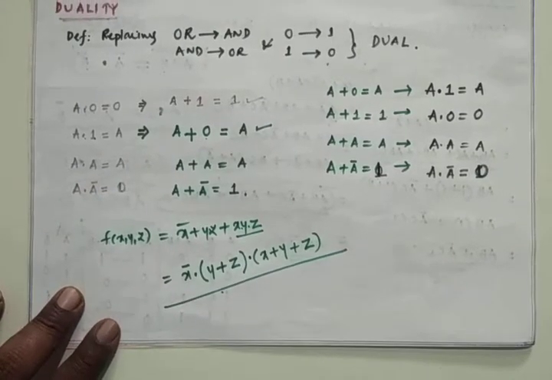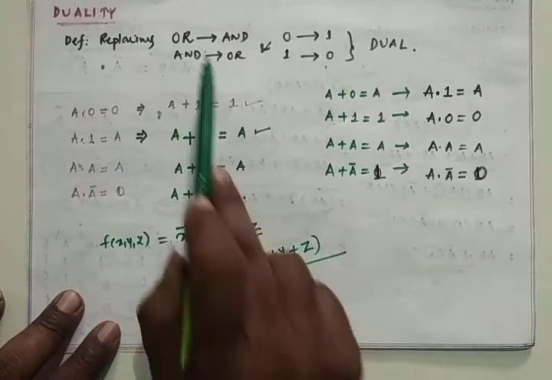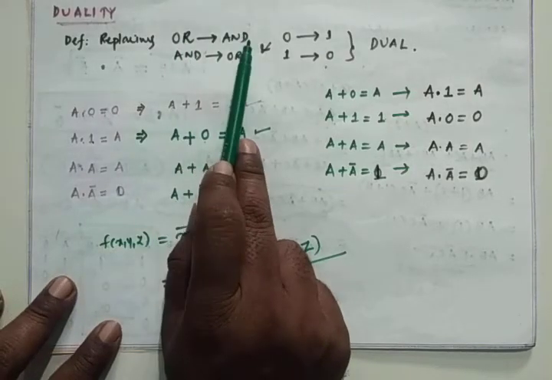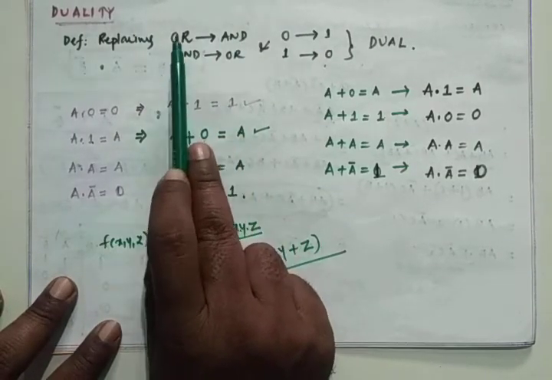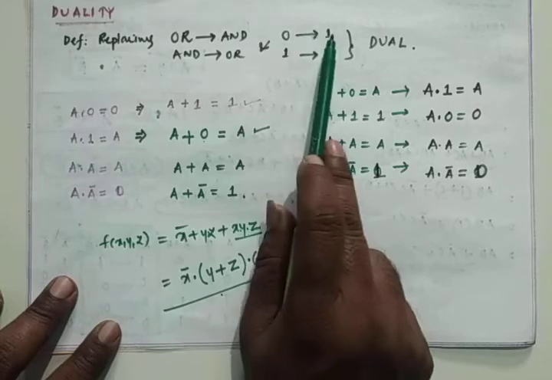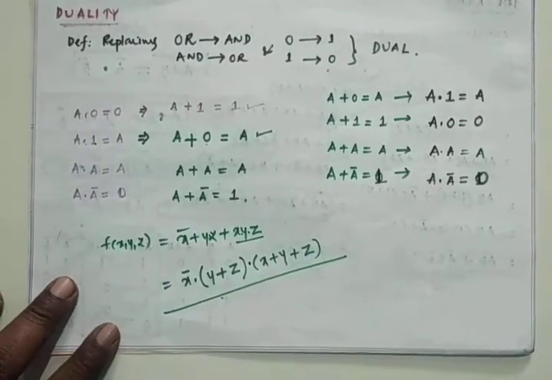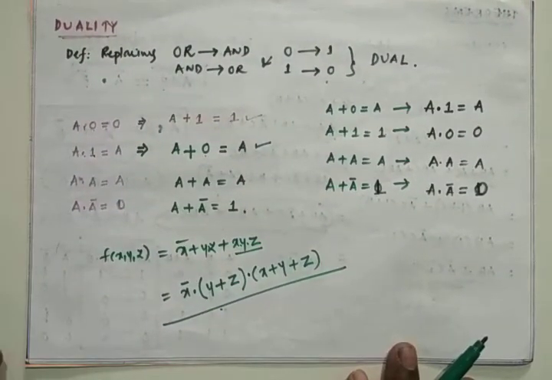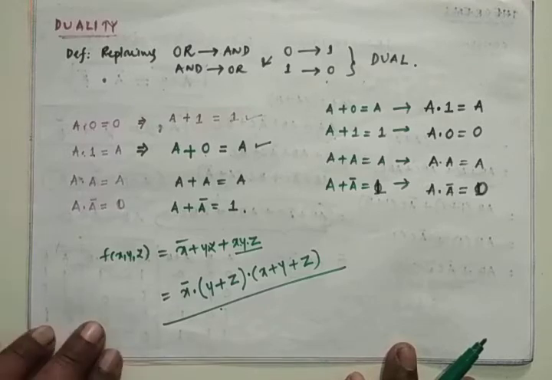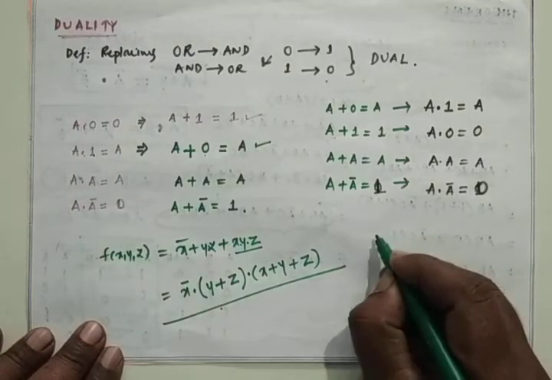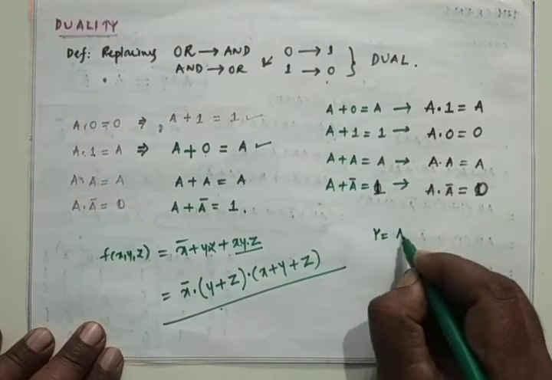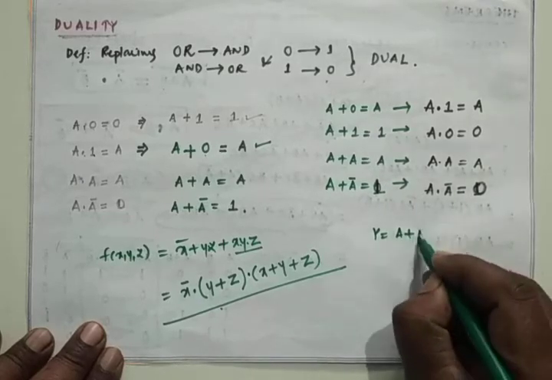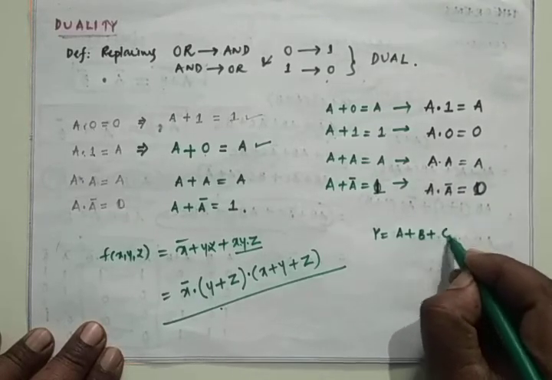Duality is nothing but simply replacing the AND operator by OR, OR by AND, 0 by 1 and 1 by 0. That is nothing but the duality of any expression. For example, y is equal to a plus b plus c d.